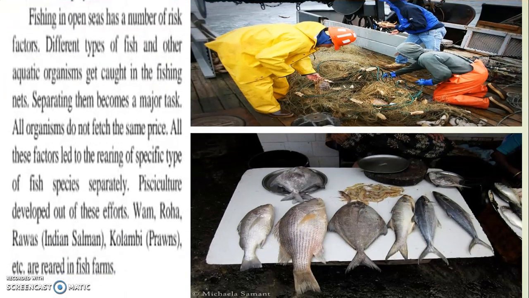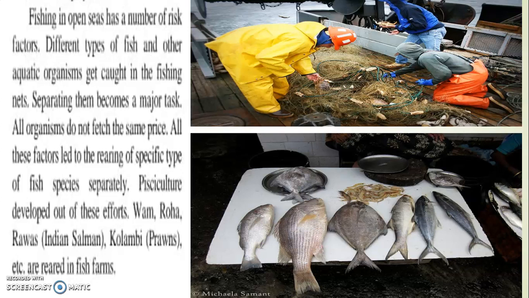Now why has pisciculture, or fish farming, started on a large scale? The major issue, the drawback or the disadvantage of fishing in the open sea was that when you go in the open sea, there is a lot of risk. Risk means danger is there. When high waves are there, there is danger to the fishermen, and danger to the ships and the boats. Not only that, but when the nets have been thrown in the water in the open sea, along with the fishes, various other aquatic organisms are also caught in the net.